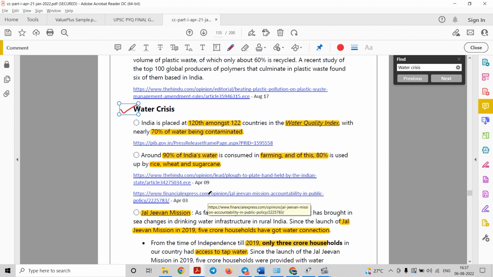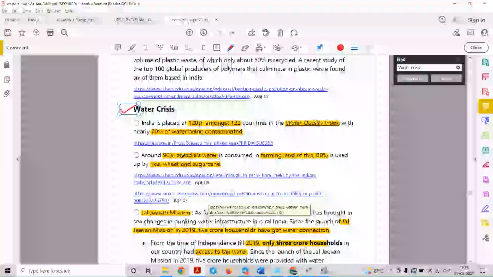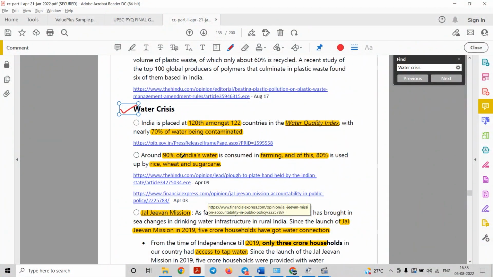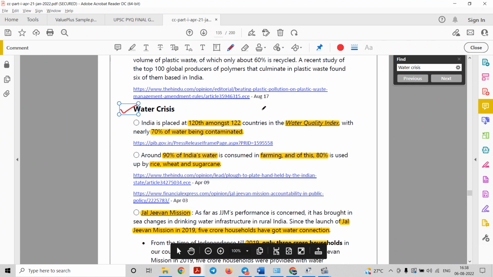Also, the facts given in this PDF are useful not only in mains but also in the interview. Whenever you place a particular argument in front of the interview panel, and suppose they ask you, do you have any justification for this argument, then you can quote such facts. So we have chosen a particular topic, that is water crisis.